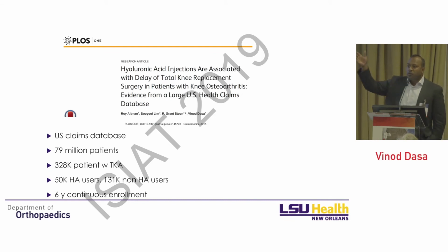So what we did was we looked at, within this database, all the patients that had a knee replacement. Then we looked backwards, 6 years, to see who had HA injections and what was the impact of those HA injections on time to total knee replacement.